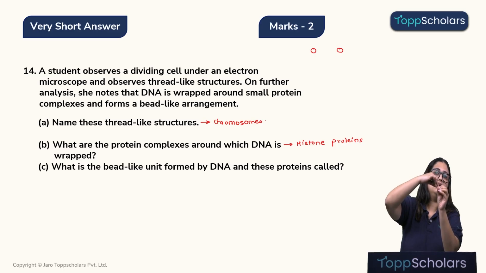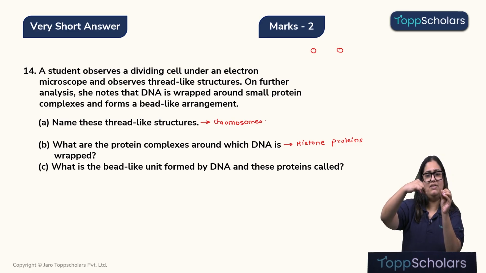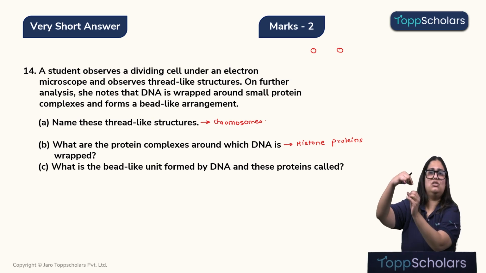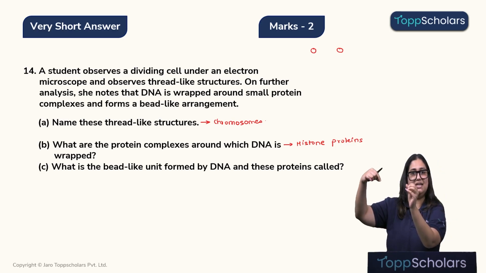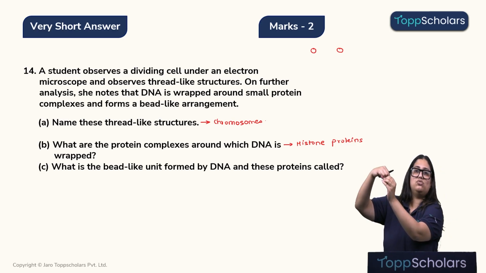I'll take one turn and then another 3/4 turn, and I will not complete the second turn. I'll extend this DNA, take another histone protein and do 1 and 3/4 turns. Again, I'll not complete the second turn, I'll take this DNA ahead and wrap it on another histone protein and do 1 and 3/4 turns.